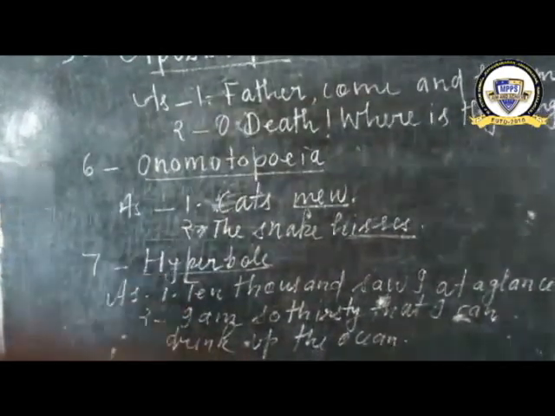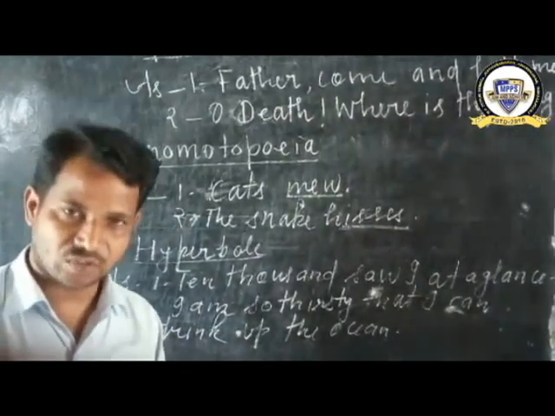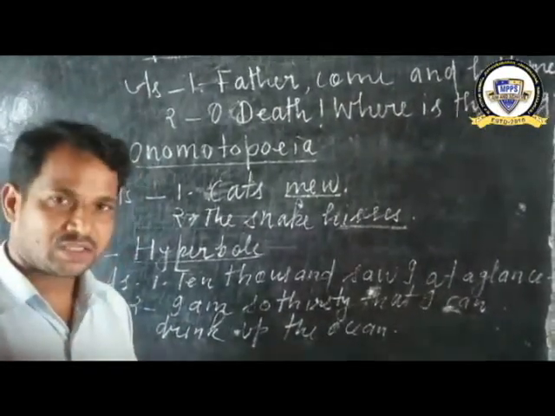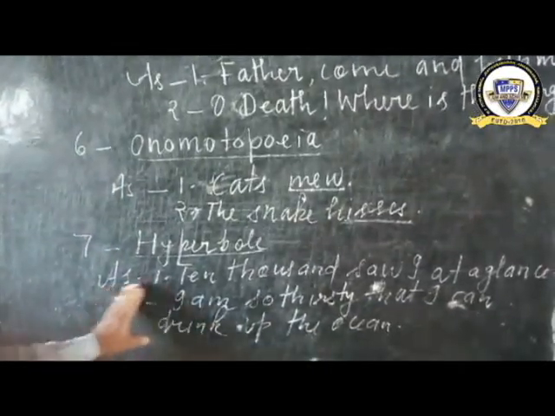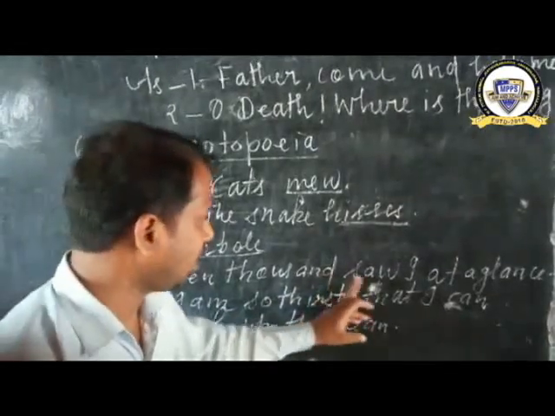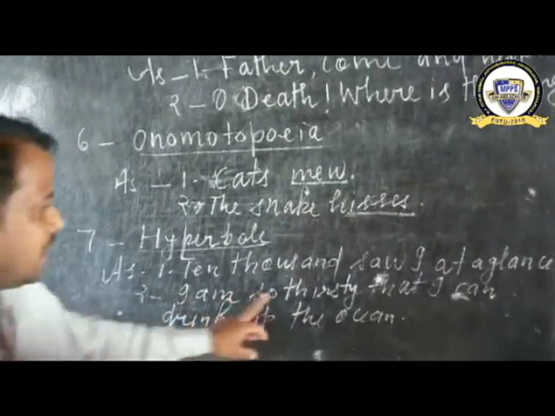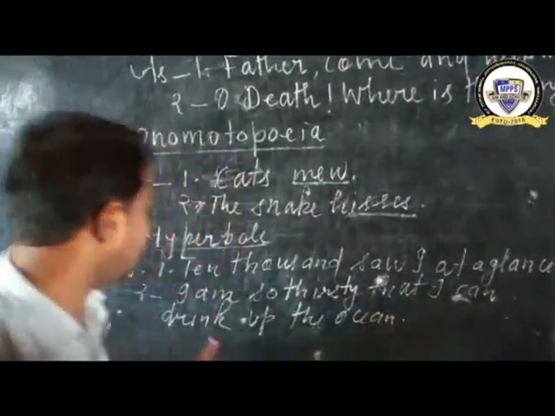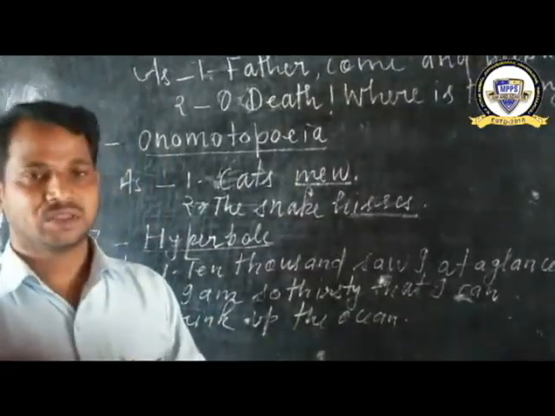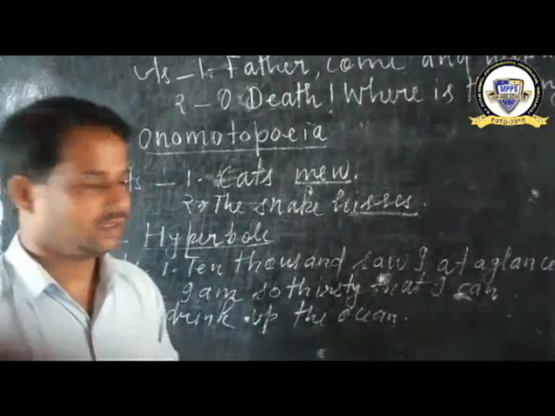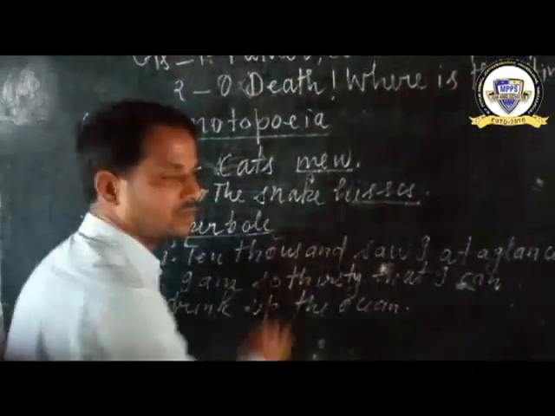And number 7, hyperbole. In this figure of speech, the things are shown greater or less, better or worse than they really are. For example, 10,000 saw I at a glance. Number 2, I am so thirsty that I can drink up the ocean. In these two examples, the things are shown greater. So we can say in these two examples, there is the figure of speech hyperbole.